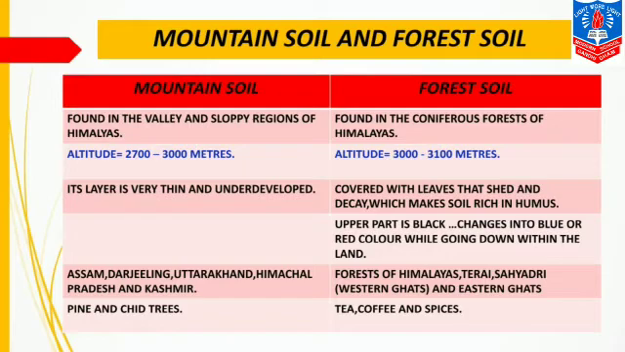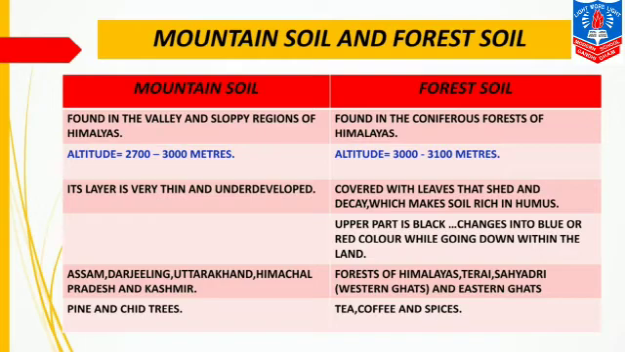Now this type of soil has its upper part black, which changes into blue or red color while going down within the land. When you go deep into the land in this type of soil, you will find that its upper portion is black, but on digging further, you will find that it is blue or red in color. It is found in the forests of the Himalayas, Terai, Sahyadri, that is the Western Ghats, and the Eastern Ghats.